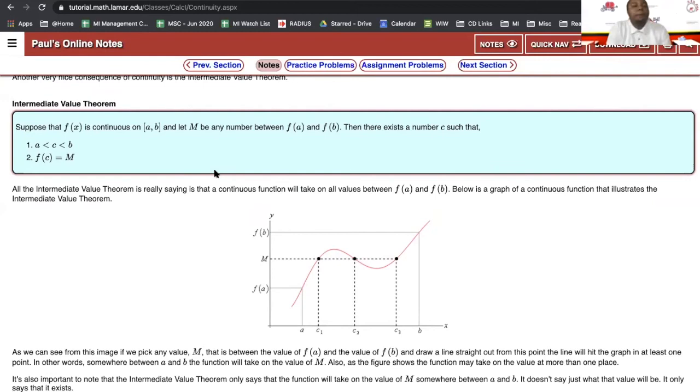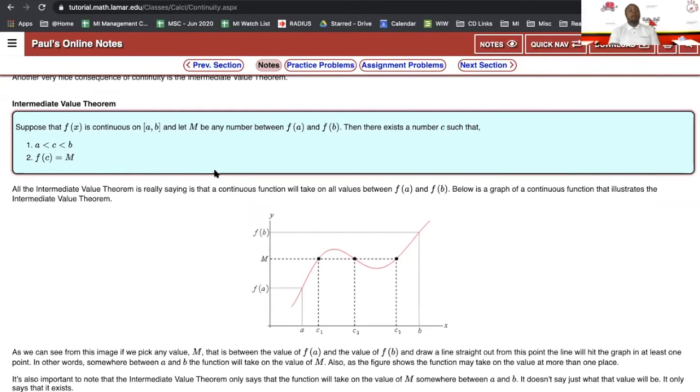As we see here, I'm just going to read it verbatim. It says, suppose that f of x is continuous on a closed interval a to b. Side note, notice the brackets, not parentheses. That means we're closing at a and we're closing at b. That's a closed circle. And let m be any number between f of a and f of b. Then there exists a center c such that a is less than c is less than b, and f of c equals m.